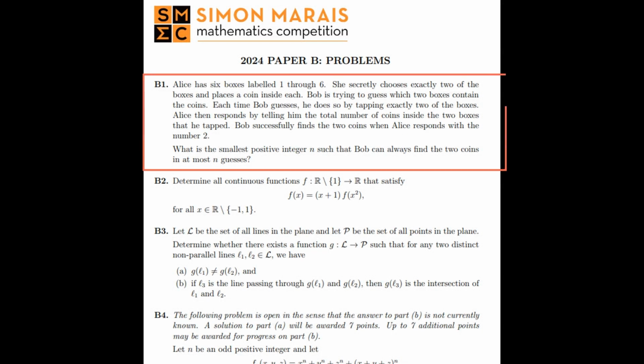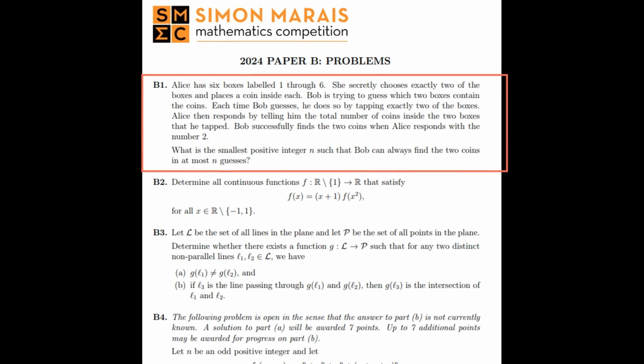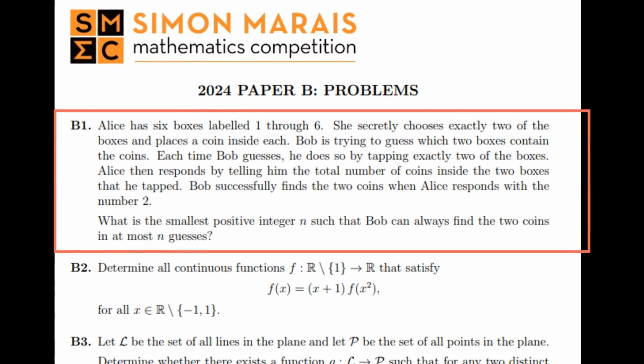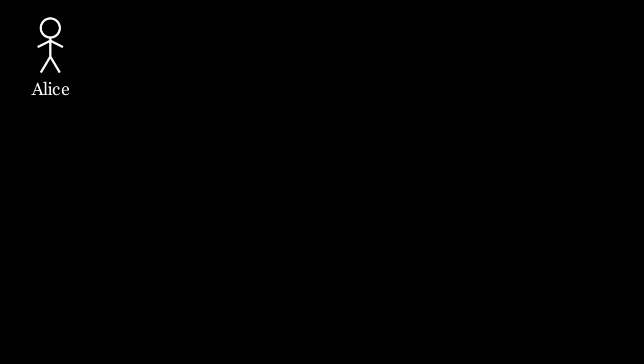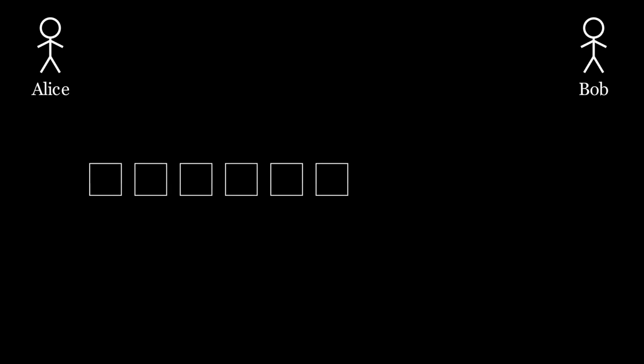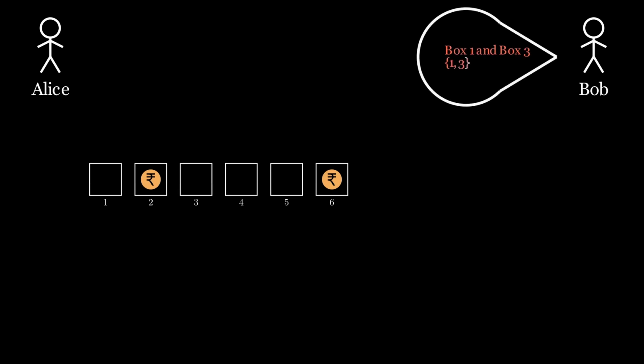In paper B of it, there was a combinatorial search problem which I was not able to solve in exam time. In the problem, there are two kids, Alice and Bob, and they are playing a game. Alice has six boxes labeled 1 through 6. She secretly chooses exactly two of the boxes and places a coin inside each. And then Bob is trying to guess which two boxes contain the coins.